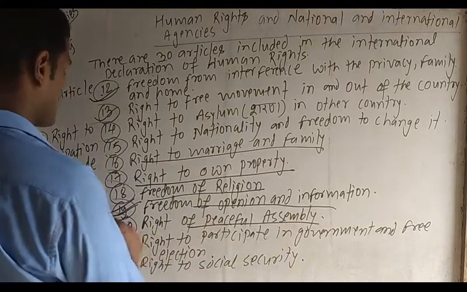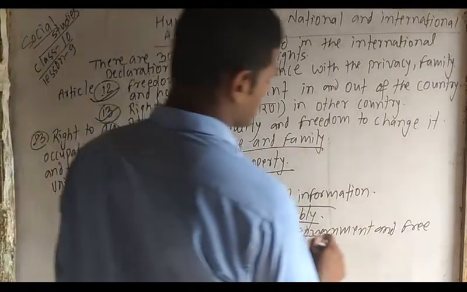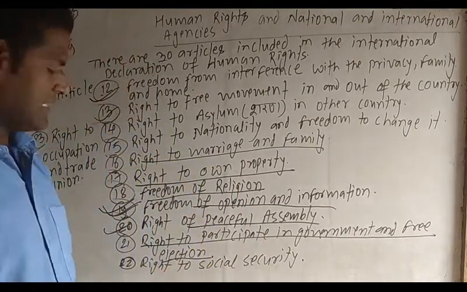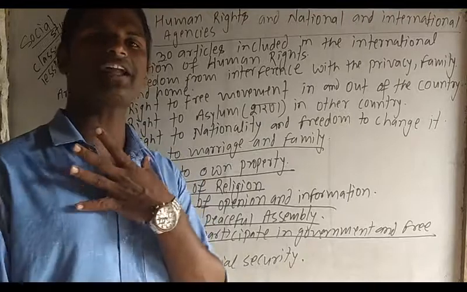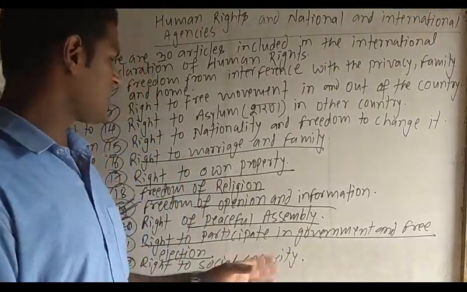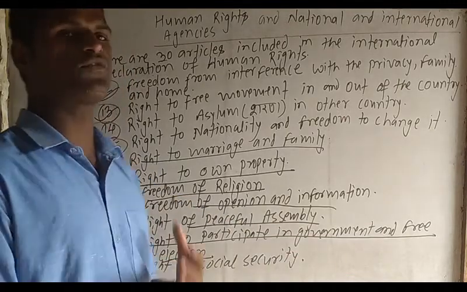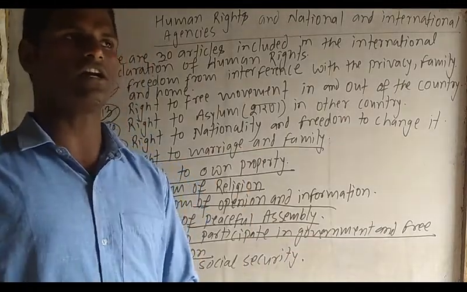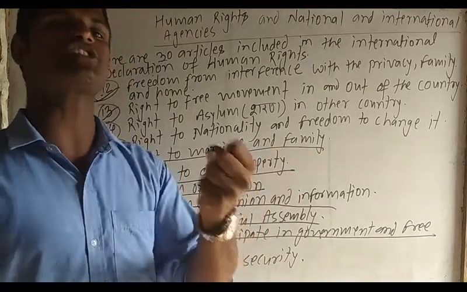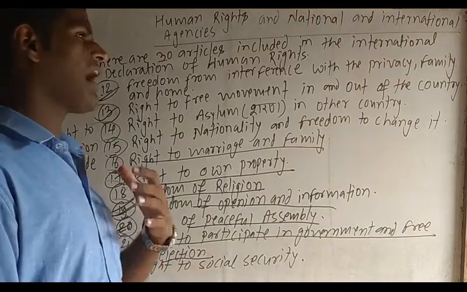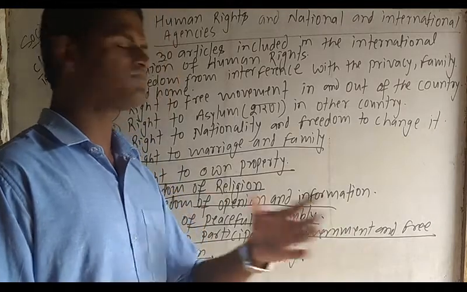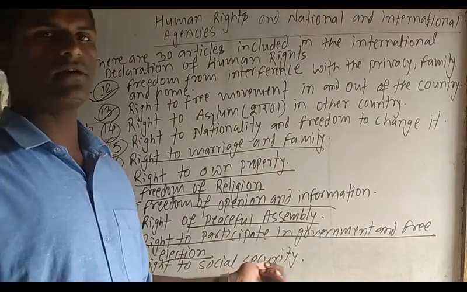Next one, article number 21, right to participate in government and free election. We all have the right to participate in government. We have the right to form the government, and we have the right to take part in the government. Similarly, we also have the right to take part in free election, because election is one of the ways to make democracy strong.